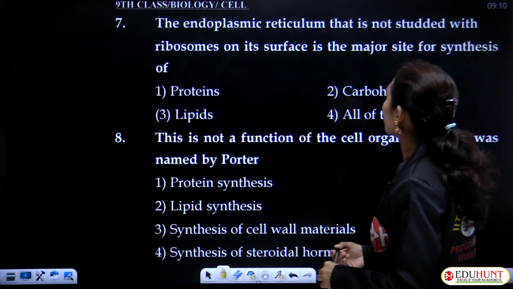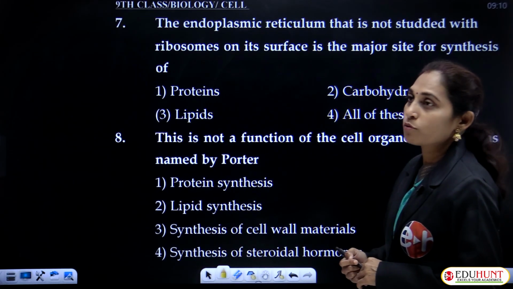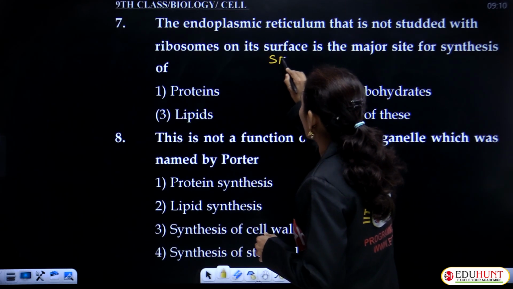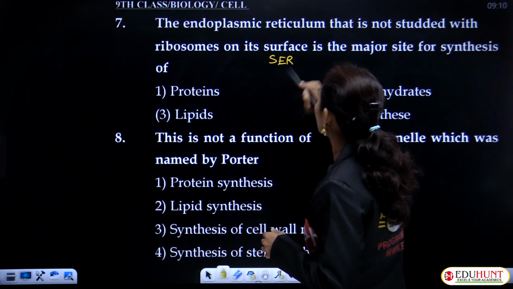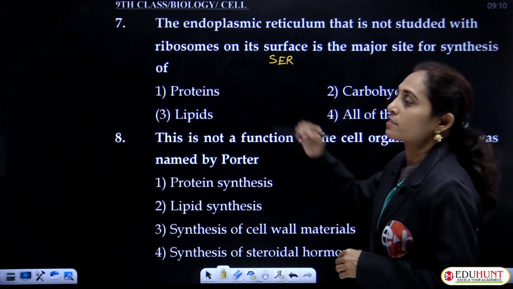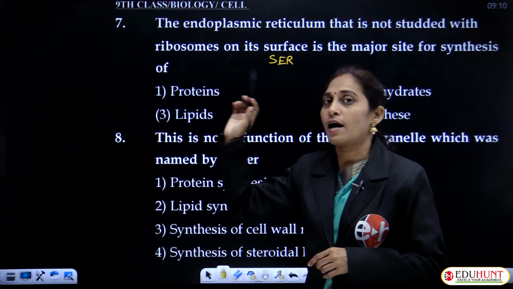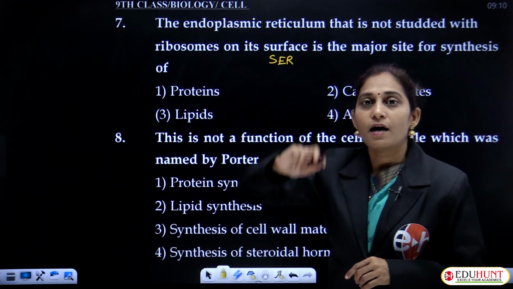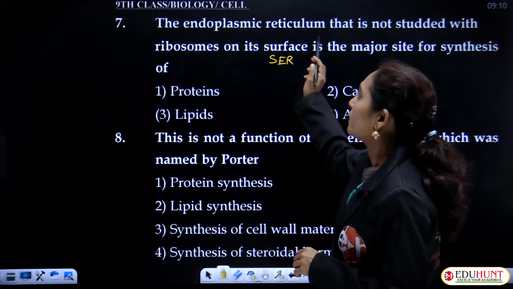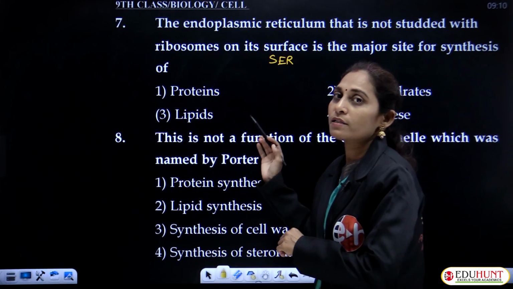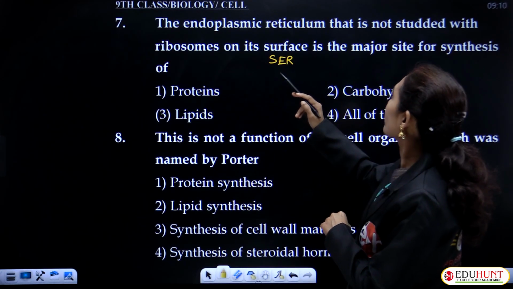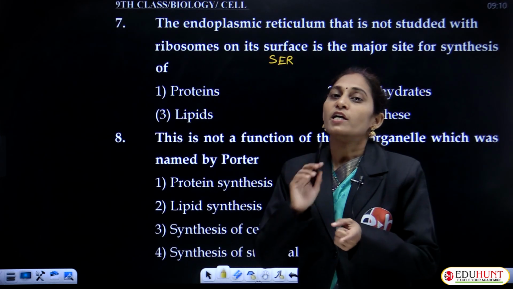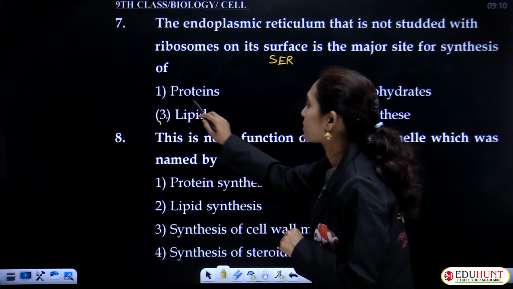The endoplasmic reticulum that is not studded with ribosomes on its surface, that means the smooth endoplasmic reticulum, is the major site for the synthesis of... This question was previously asked. Lipid synthesis occurs in... Here the same question is asked in a different way. The endoplasmic reticulum that is not studded with ribosomes means smooth endoplasmic reticulum. It is meant for the synthesis of lipids.